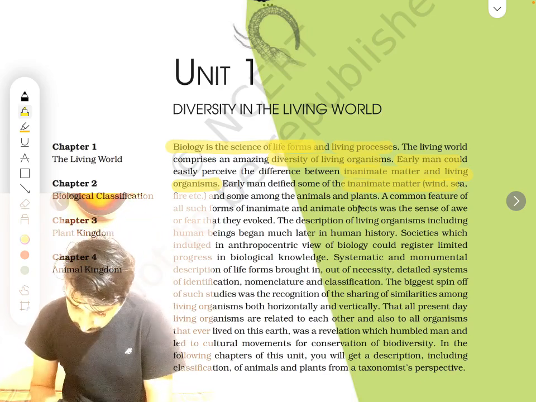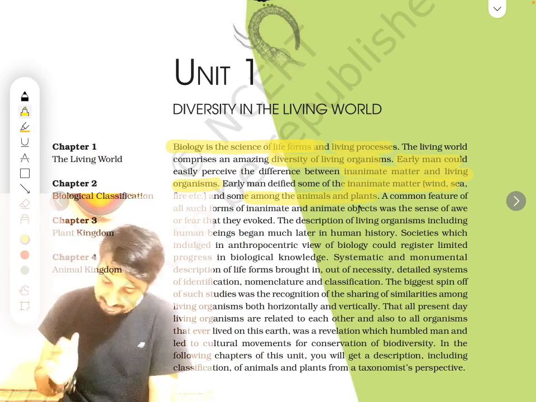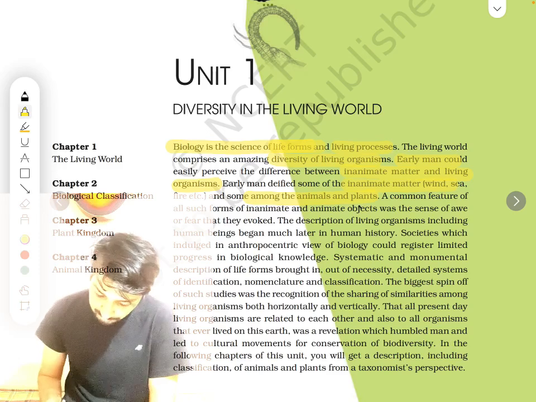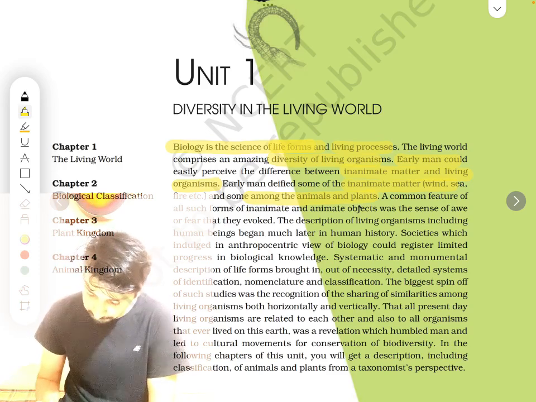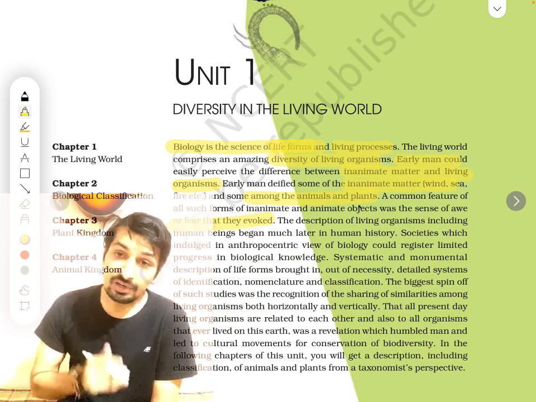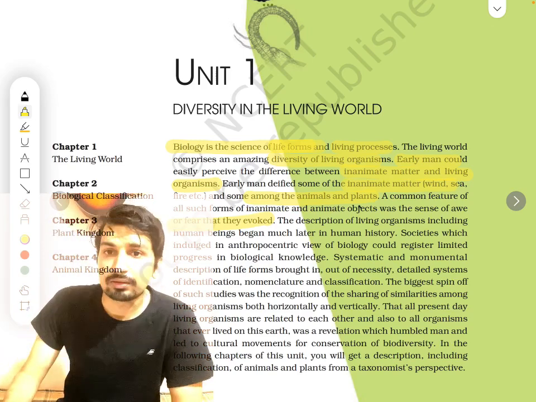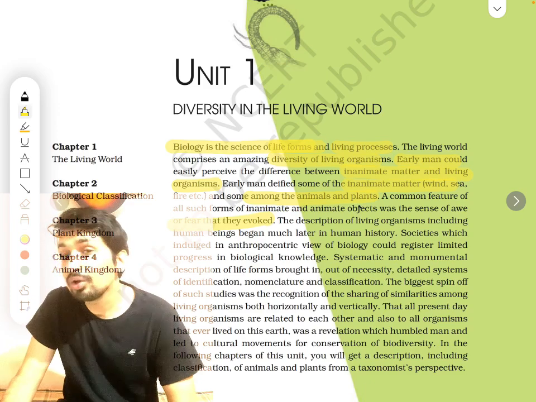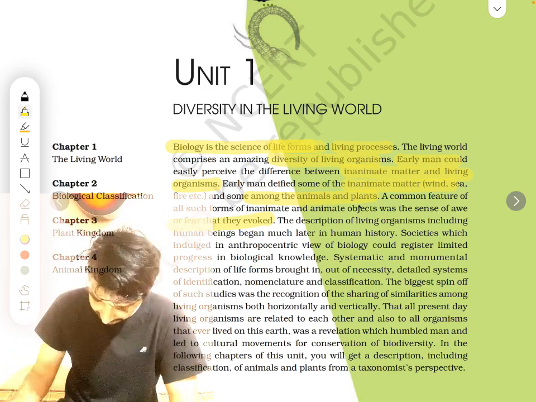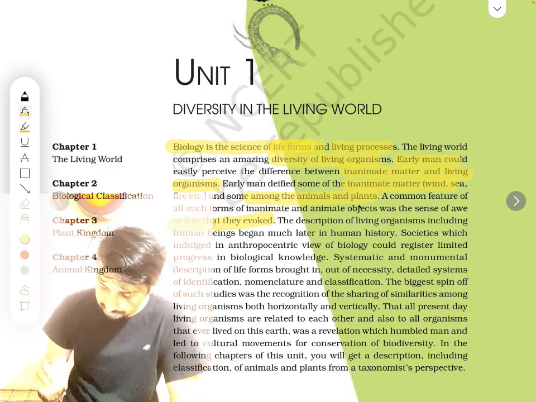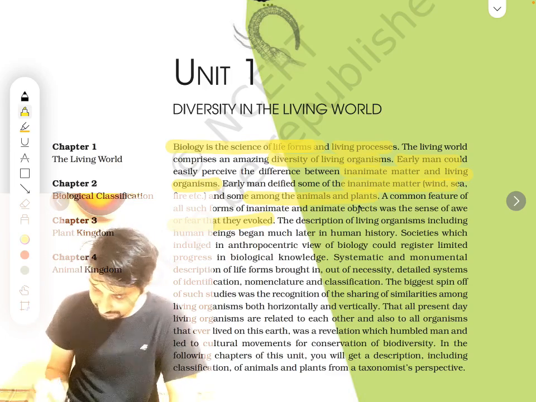They also classified some animals and plants. They also talked about some animals and plants. A common feature of inanimate and animate objects was the sense of awe and fear they evoke. By looking at something new, you get amazed, right? The same kind of amazing feeling they had when they looked at all the environment where they were present. Next, the description of living beings included human beings. Much later came societies in history. Human beings talked about society.